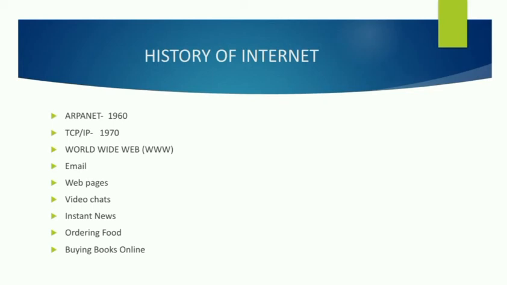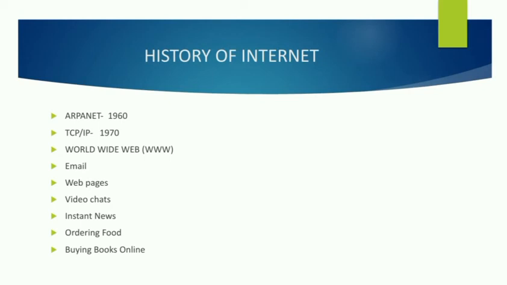Nowadays we are watching online streaming movies, buying books, ordering food, reading instant news, sending and accessing web pages, video chatting and emailing. Many processes are simplified because of the advancement of technologies, and lots of new features have been introduced to the internet. This is the history of the internet from ARPANET till today. Within two to three decades, the internet has improved a lot and different technologies have been introduced.